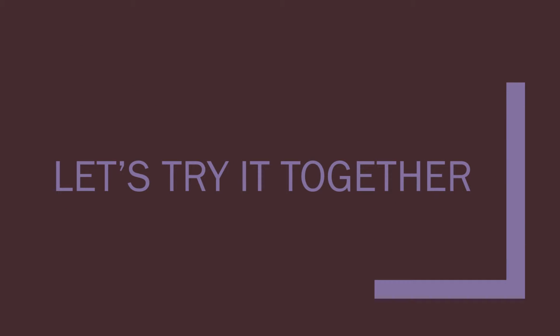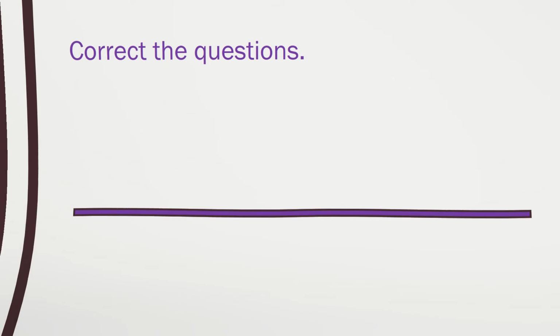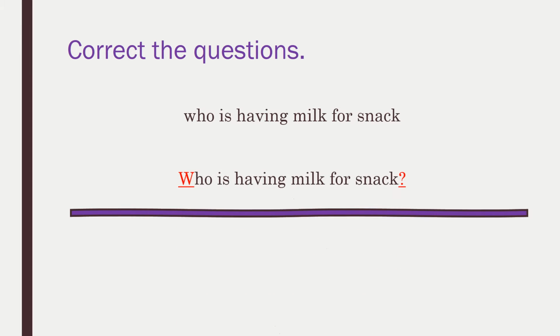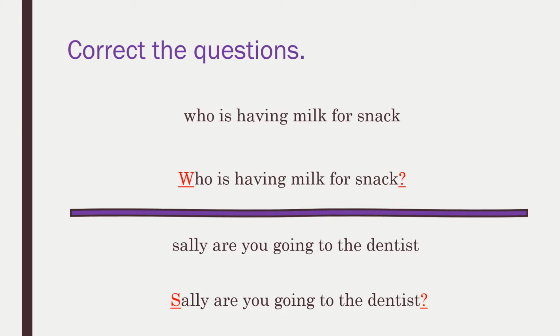Let's try it together. We need to correct this sentence to make it a question. Who is having milk for snack? We need to capitalize the W, who, and put a question mark at the end after snack. Sally, are you going to the dentist? Sally must be capitalized because it starts the question and a question mark is put after dentist.